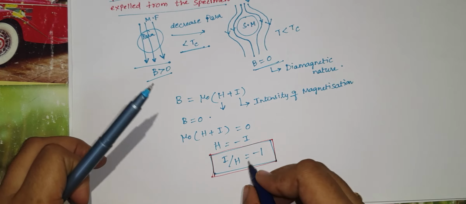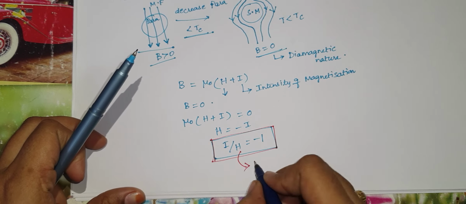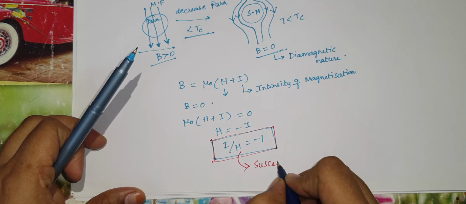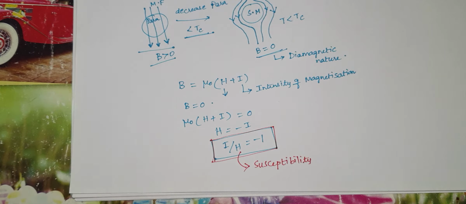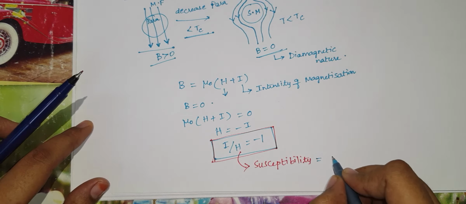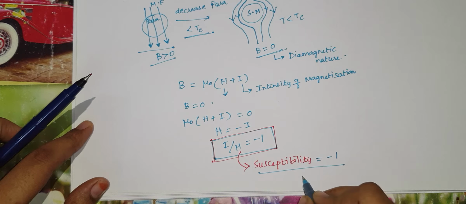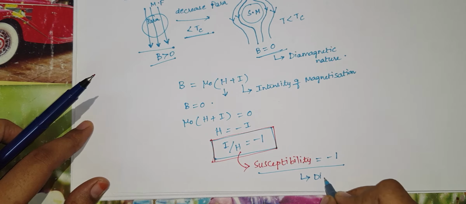What is this I by H? It is nothing but susceptibility. They observed that the susceptibility of the material is minus 1. That means it is showing diamagnetic behavior.